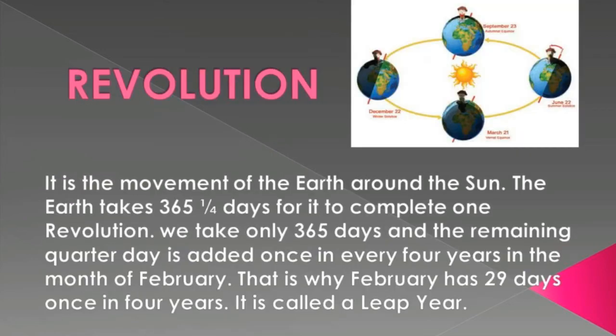Revolution. It is the movement of the earth around the sun. The earth takes 365 and a quarter days to complete one revolution. For the sake of convenience, we take it as 365 days and call it a year. The remaining quarter day is added once in every 4 years in the month of February. That is why February has 29 days once in 4 years. It is called a leap year. The inclination of the earth on its axis and its revolution around the sun cause different seasons.